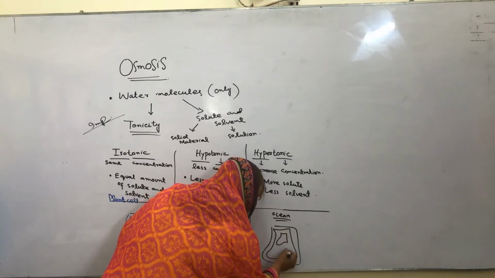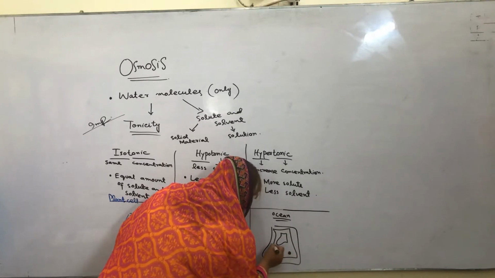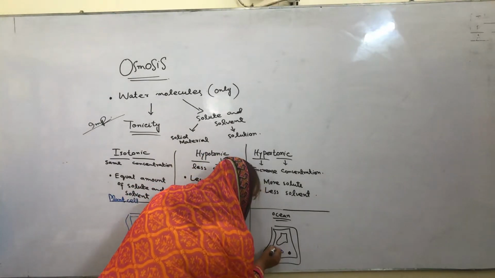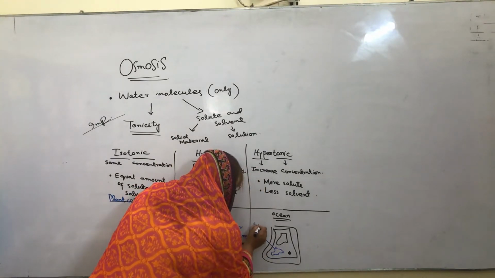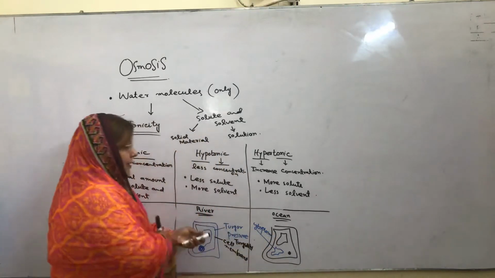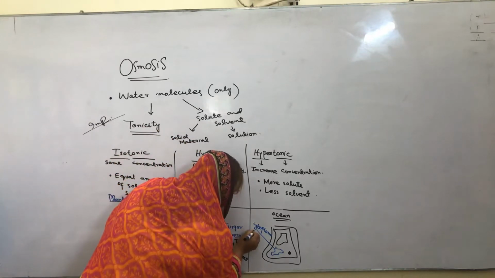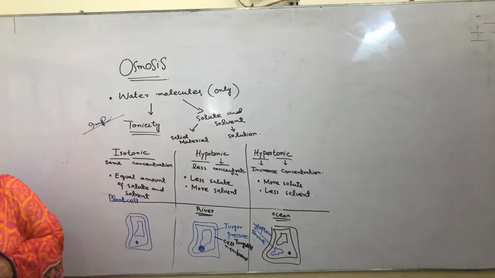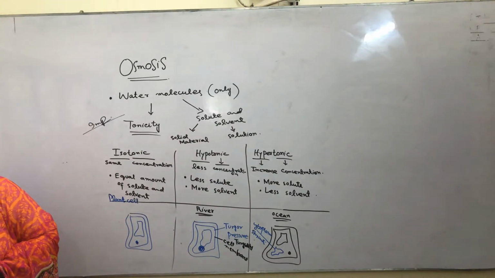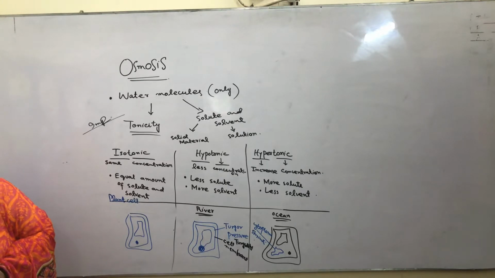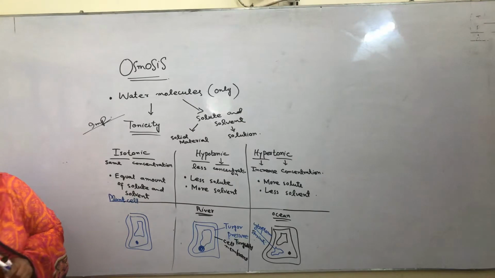This is a vacuole, this is a nucleus, and the cytoplasm of the body of the cell will shrink. The shrinking of cytoplasm is called plasmolysis.